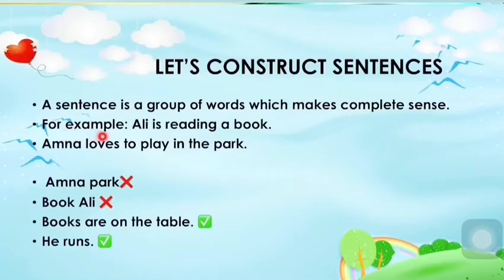For example, Ali is reading a book. It is a complete sentence. Why? Because it is making a sense. This sentence is telling us that Ali is reading a book. Next example. Amna loves to play in the park. Children, again, it's a complete sentence because it is making a sense. It is giving us a complete meaning.